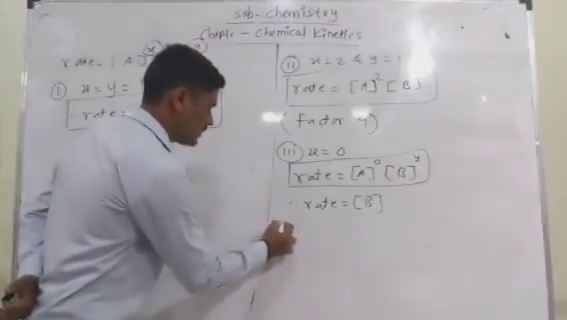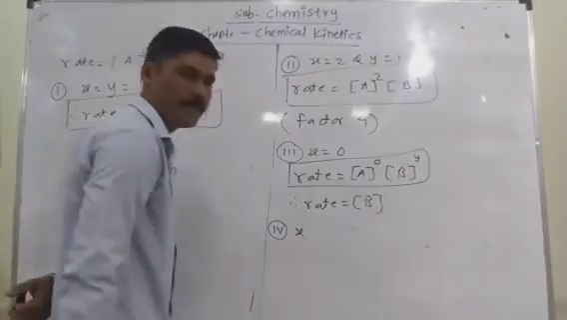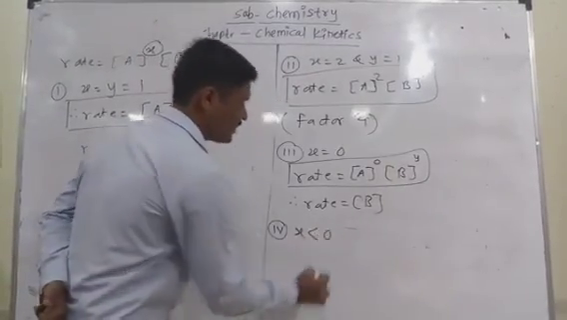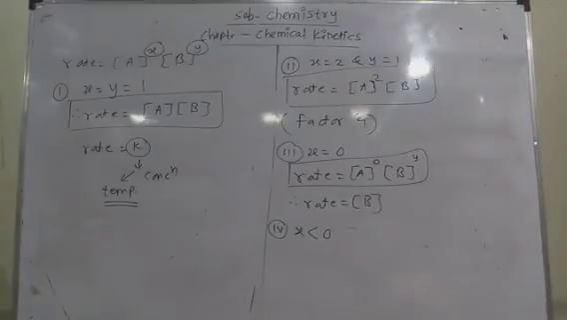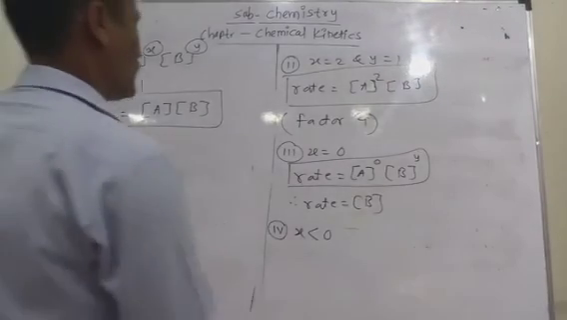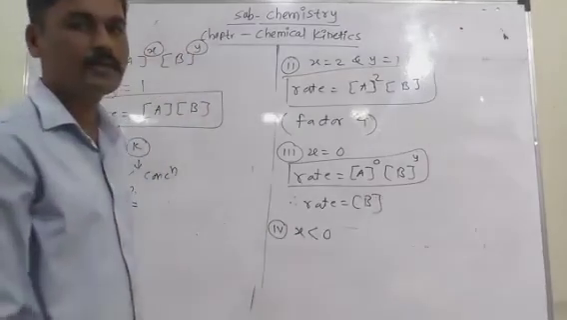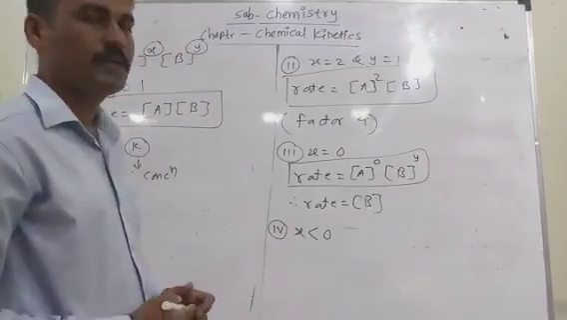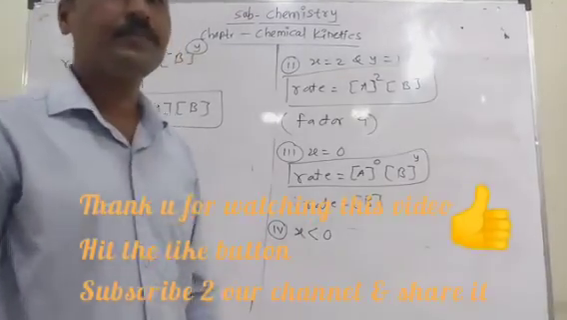And the last condition, the fourth condition, is if the value of x is less than 0. Then the rate of reaction decreases as the concentration of A increases. The rate of reaction decreases if the concentration of A increases. So that is the end of this session.